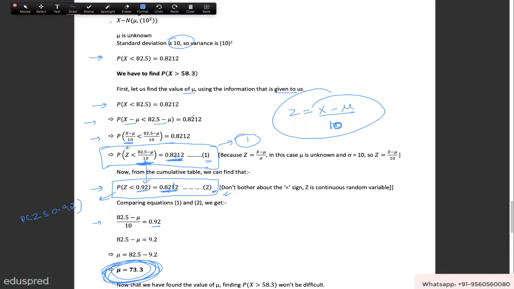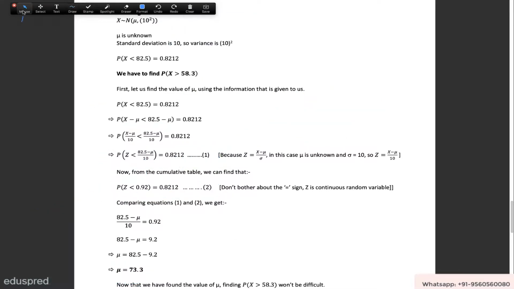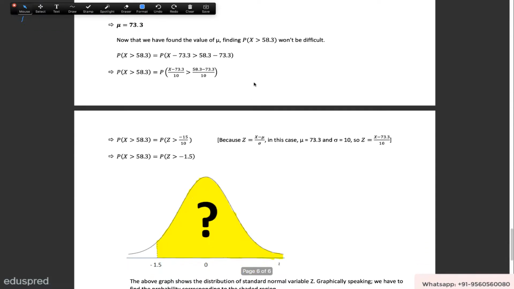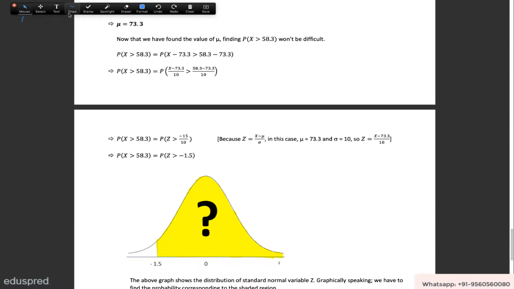So now we got the value of mu, and now the question becomes really simple. We have to find the probability that x is greater than 58.3. It won't be a difficult task now. We can convert this into an equation where we have the standard normal random variable z. So you subtract your mu value from both sides, which is 73.3, then you divide by the standard deviation, which is 10.